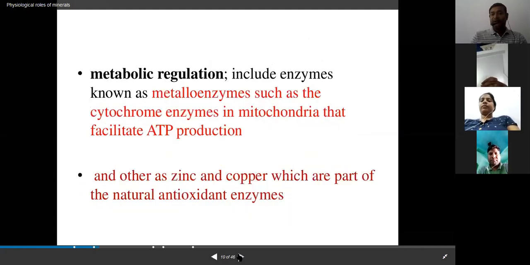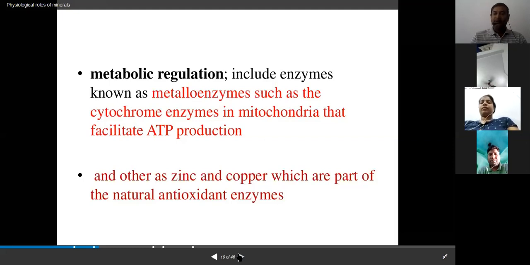So, this metabolic regulation also includes various enzymes like metalloenzymes, which help in the production of ATP because they act on the cytochrome enzymes in mitochondria.